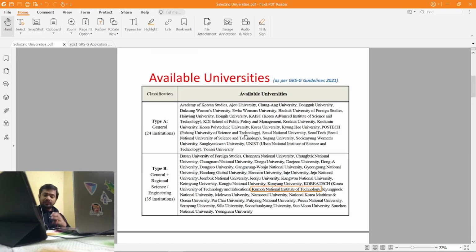So as you can see, these are the available universities as per the GKS 2021 guidelines. And the university which I have marked in type B is the university where I applied last year, that is in the 2021 application.